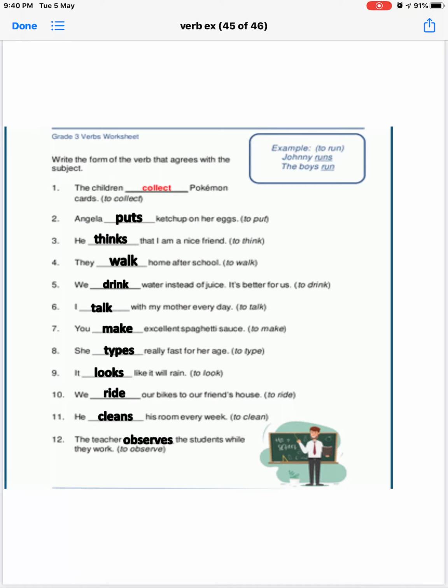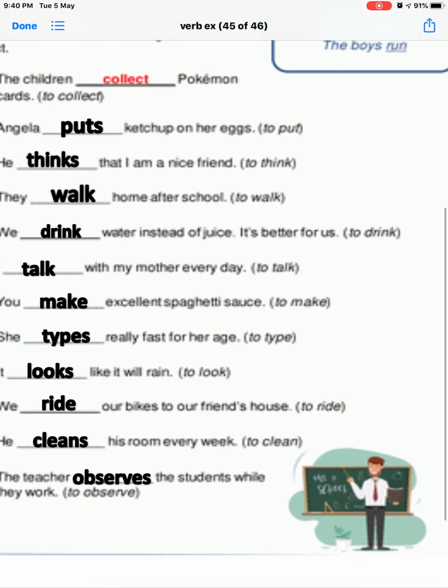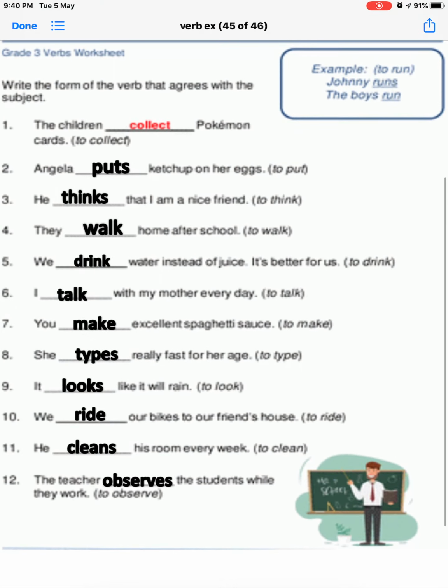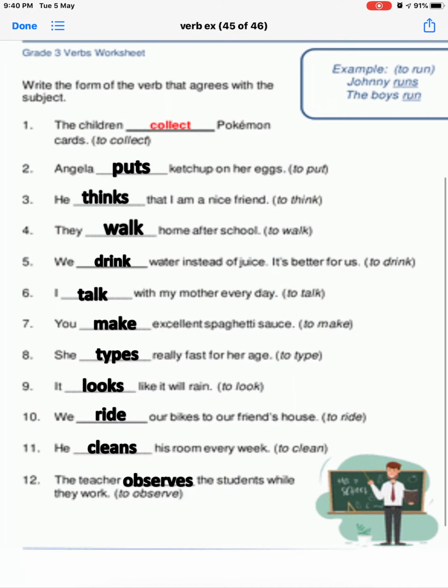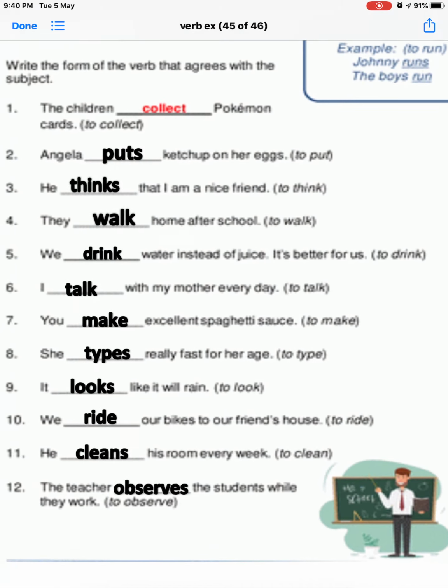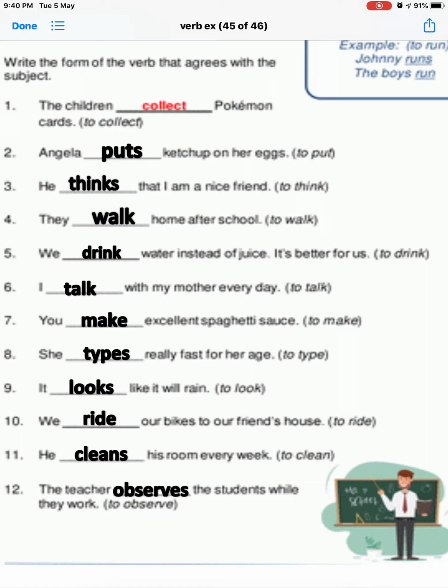Next, you make excellent spaghetti sauce. Make is the verb here. You is a plural subject. So we use the singular verb with you. You make excellent spaghetti sauce.